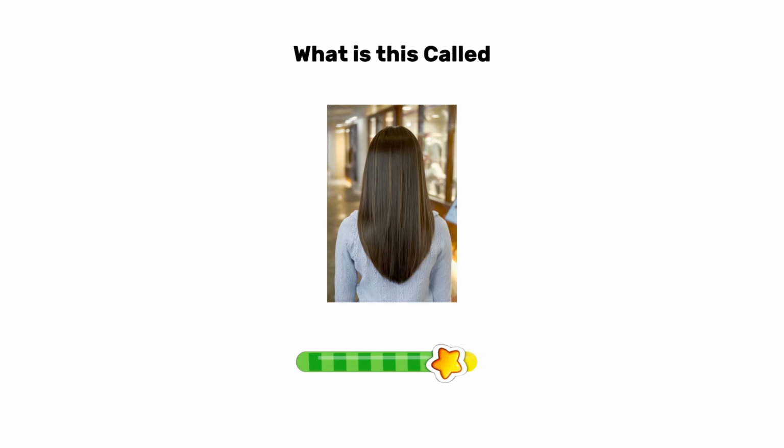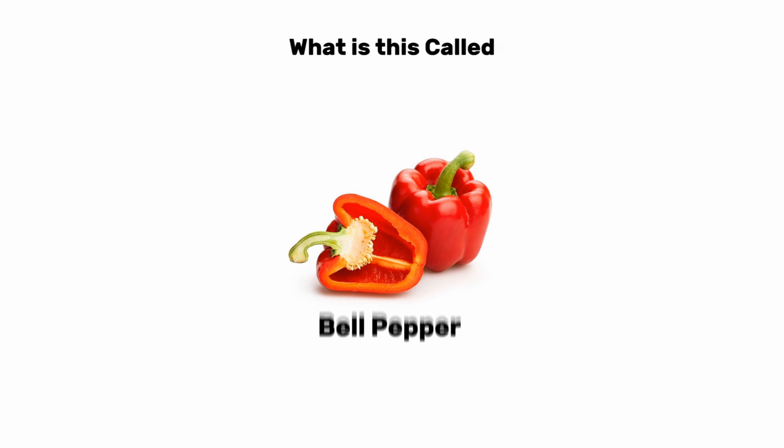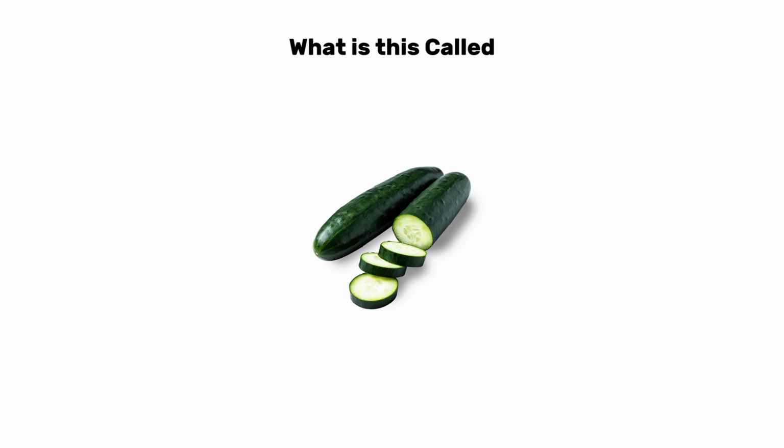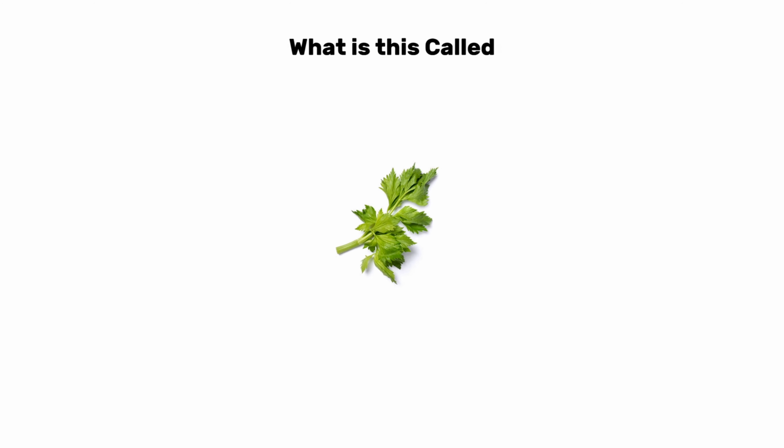Afro. What is this called in English? Straight hair. What is this called in English? Bell pepper. What is this called in English? Cucumber. What is this called in English? Cabbage. What is this called in English?